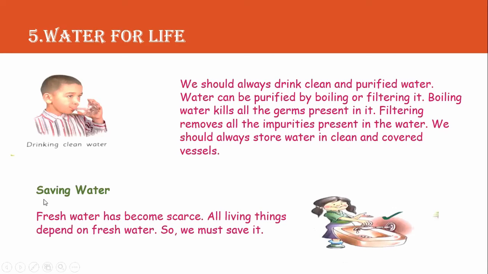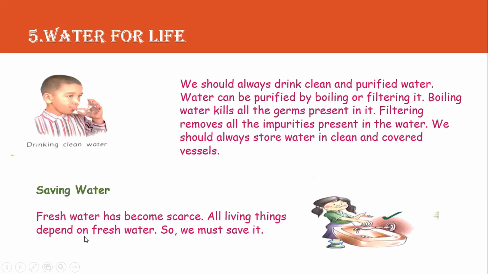So our next topic is saving water. So as water is very essential for life, it is always advisable that we save water. So fresh water has become scarce. Scarce means it is very little. Okay, very little is left. So fresh water has become scarce.